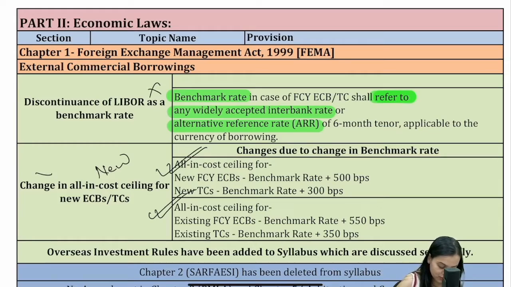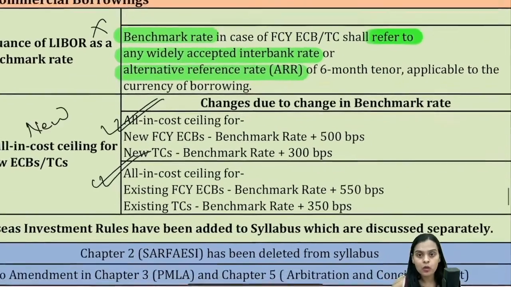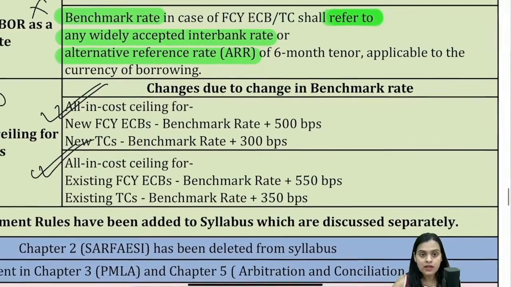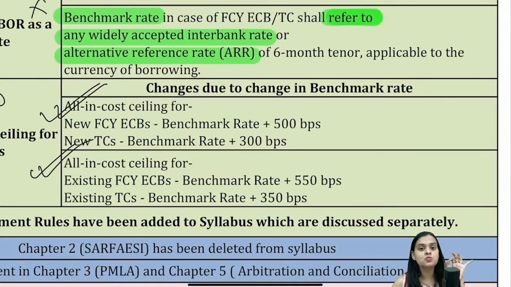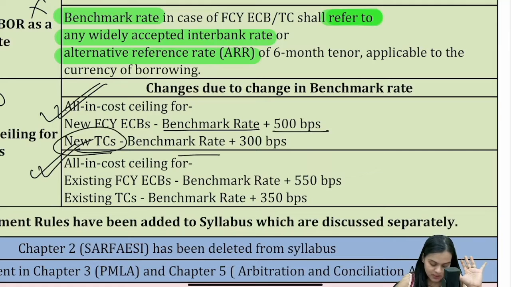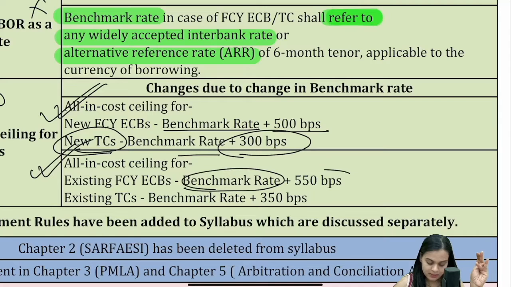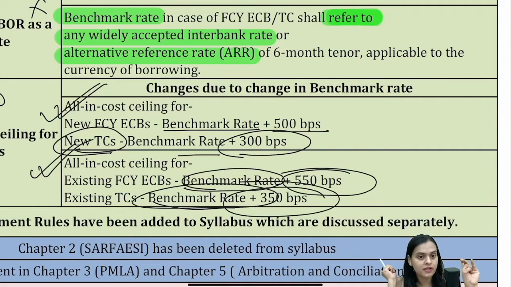This is not so important, but this is important. For new FCY ECBs, the all-in cost ceiling is benchmark rate plus 500 basis points. For new trade credits, benchmark rate plus 300 basis points. For existing ones, benchmark rate plus 550 basis points, and benchmark rate plus 350 basis points for trade credits. So this is something that you have to remember. Clear? Okay.